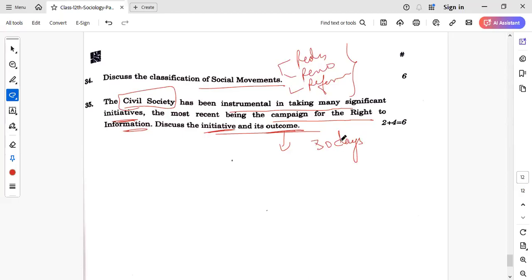It is giving a tool in the hands of every citizen, especially among the poor, so that they can get information about their welfare, right? So this is why it is a fundamental right.